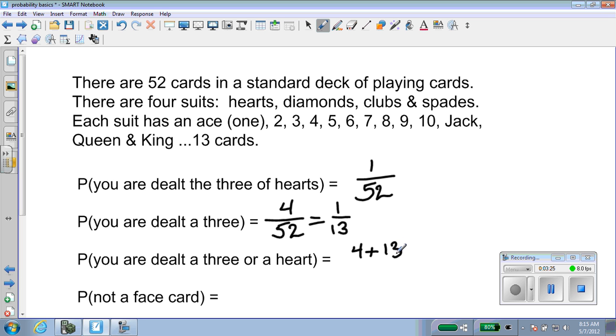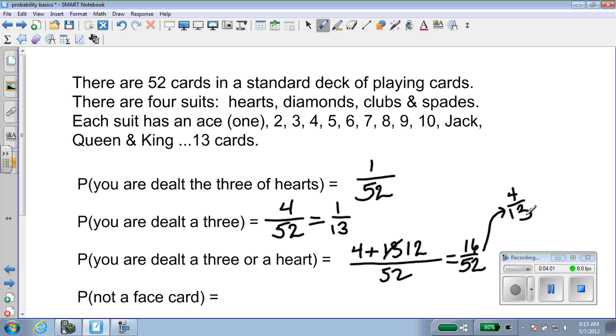But if you watched carefully, I counted the 3 of hearts twice. I counted it as a 3, and I also counted it as a heart. So if it's already been counted here, there are only 12 other hearts, out of the 52 cards. So we actually have 16 out of 52 cards that are either a 3 or a heart. Divide by 4, so we'd get 4 out of 13.